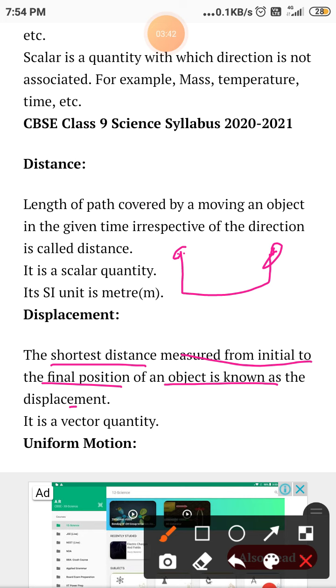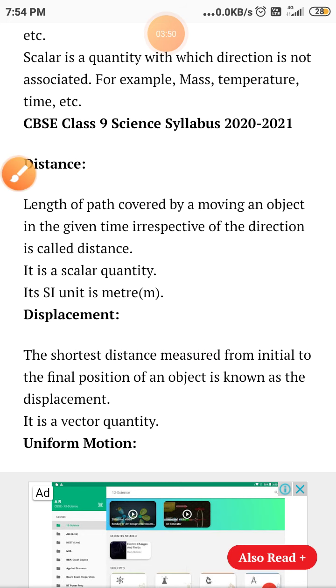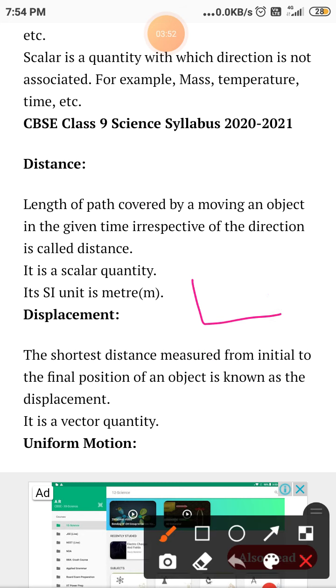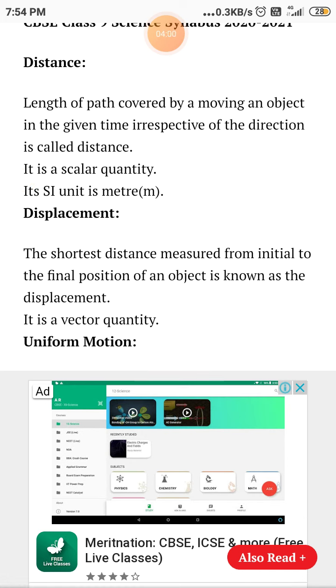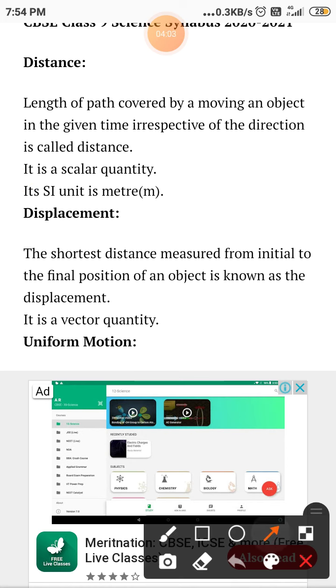So the shortest distance covered from the initial point to the final point, suppose like this, is the displacement and this is the distance, right? Now you know the difference between distance and displacement, and it is a vector quantity because in it